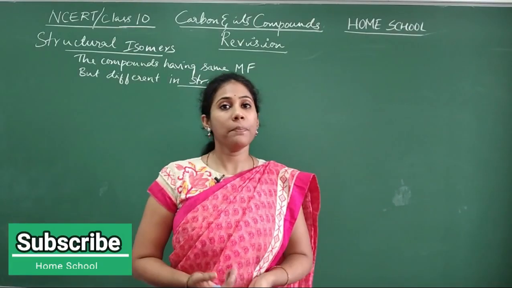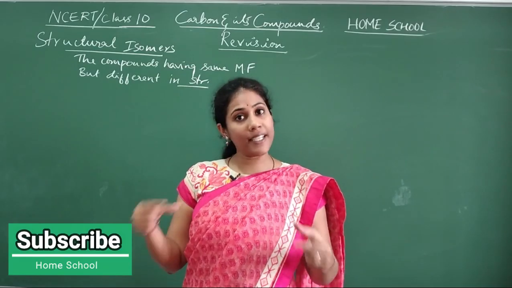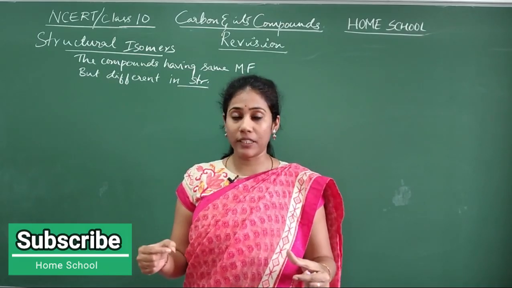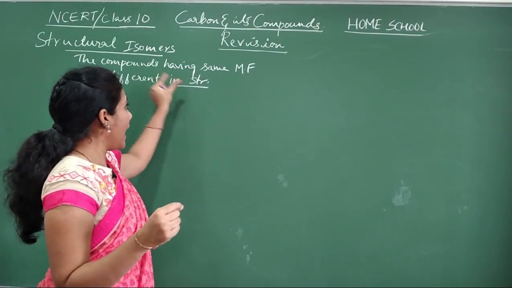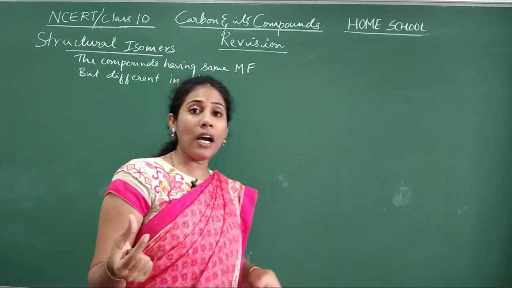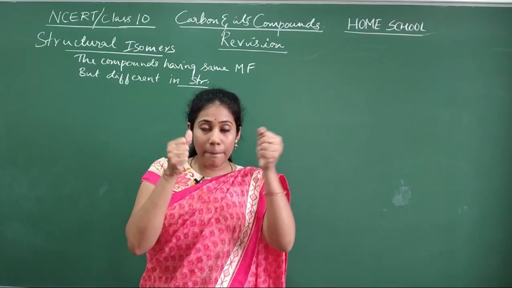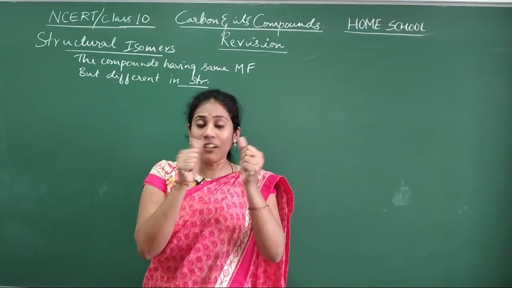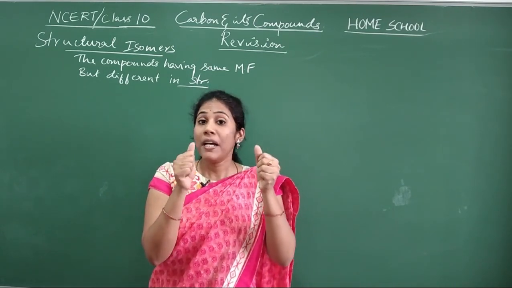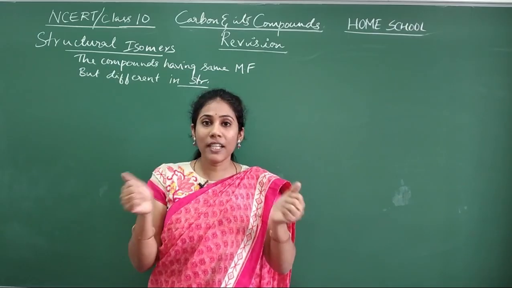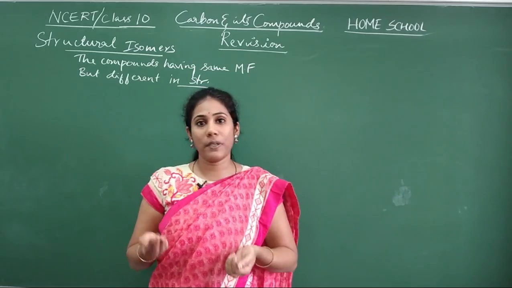Next important concept in the chapter is structural isomers. So its definition and examples are very, very, very important. So what do you mean by structural isomers? The compounds having same molecular formula but different structures. So you have 2 compounds, and these 2 will have same formula, same number of carbon atoms and same number of hydrogen atoms, but their structure is different. So those compounds together we call structural isomers.